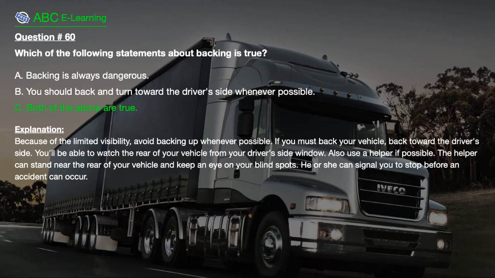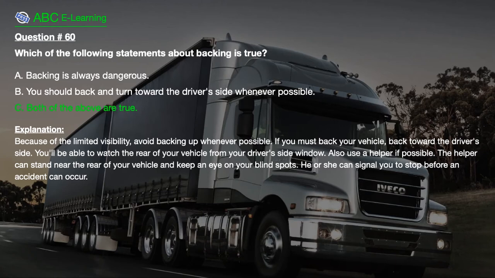The correct answer is C. Both of the above are true. Explanation. Because of the limited visibility, avoid backing up whenever possible. If you must back your vehicle, back toward the driver's side. You'll be able to watch the rear of your vehicle from your driver's side window.